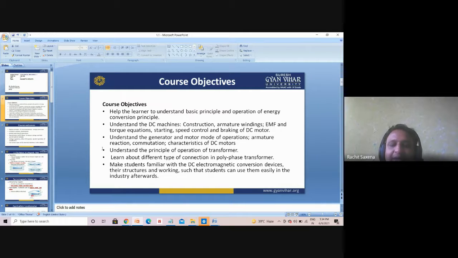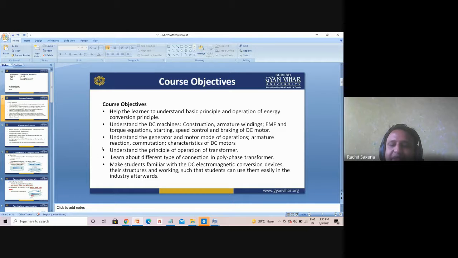Next is to understand the principle of operation of the transformer. As I earlier told you, rotating and non-rotating: rotating is the previous one, and non-rotating is this one, the transformer. Then learn about the different types of connection in the polyphase transformer, because a transformer again has two types, single phase and three phase. In three phase we can call this polyphase.